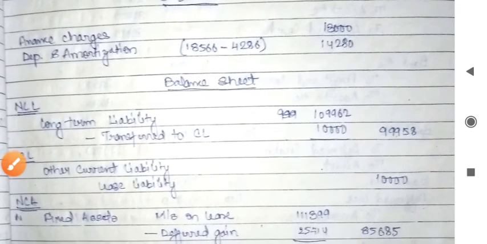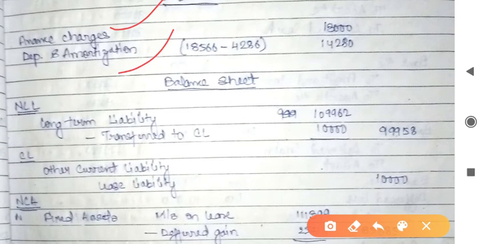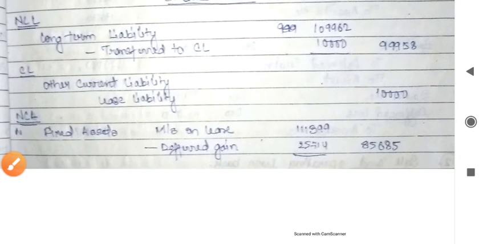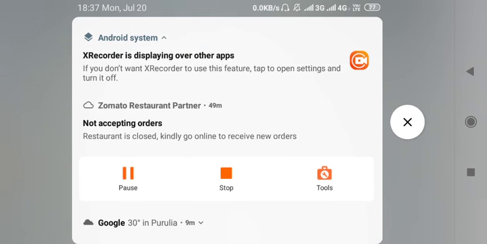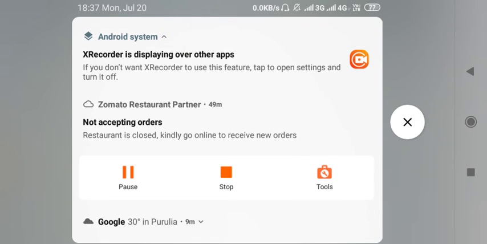SPL will show financial charges and depreciation, amortization. Balance sheet will show long-term liability and transfer to current liability and other current liability, lease liability. So that's all for the lease chapter. We will return with another AS.